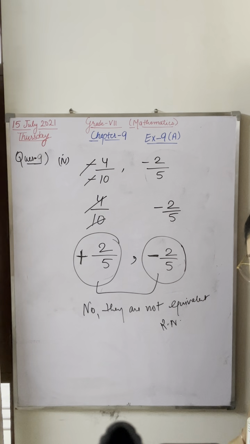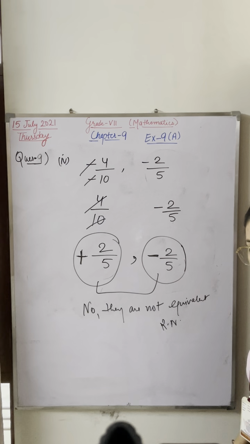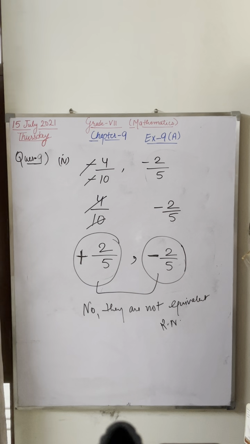Any doubt? Any doubt in this? Please tell me, give a response. Any doubt about how to find equivalent rational numbers? How you can identify? Okay, Abhijot, Ananya, right. Rashi later on. Kushan, 7th, awesome.